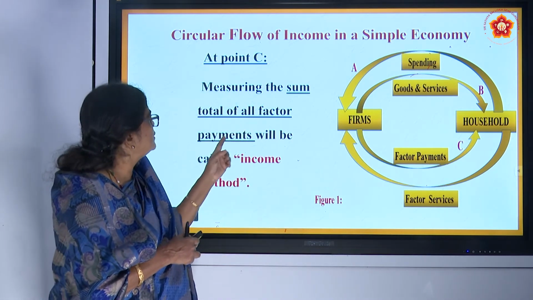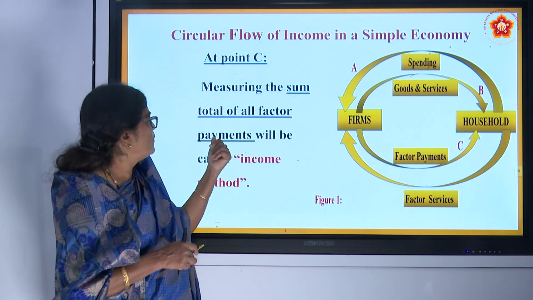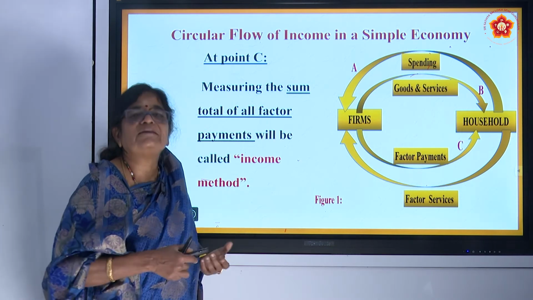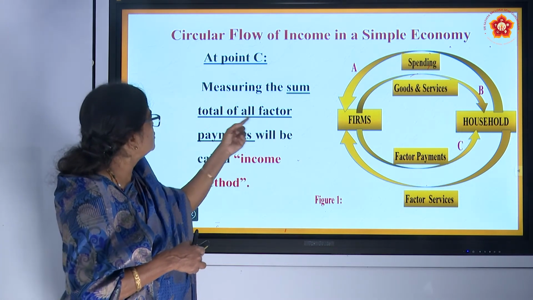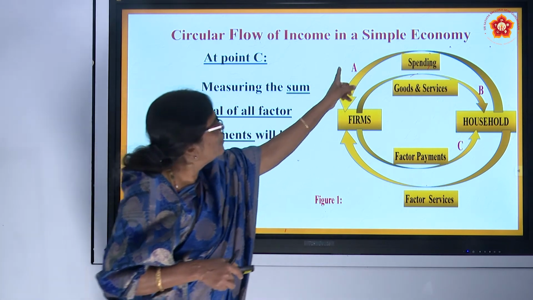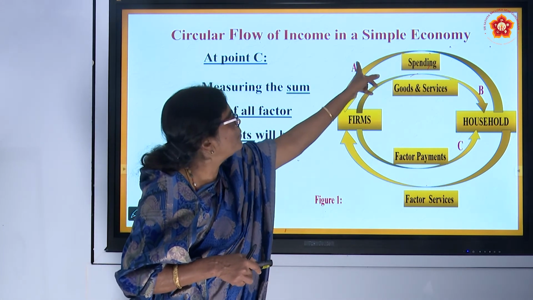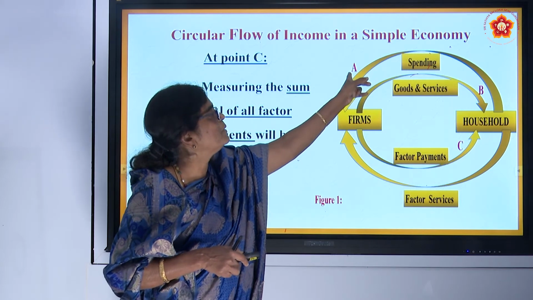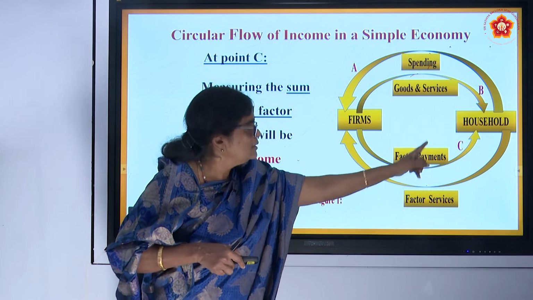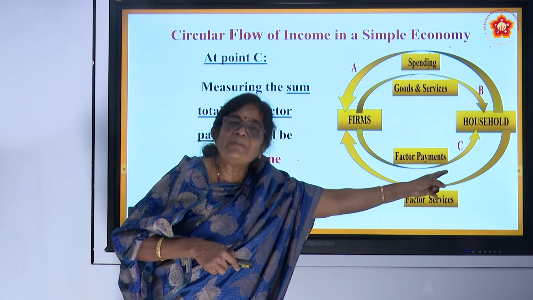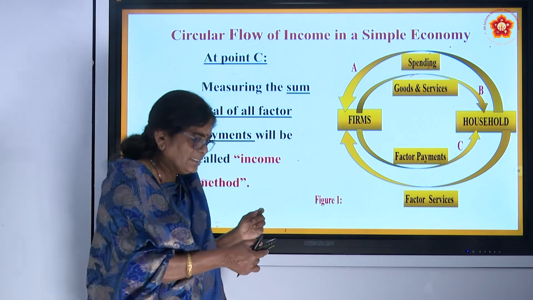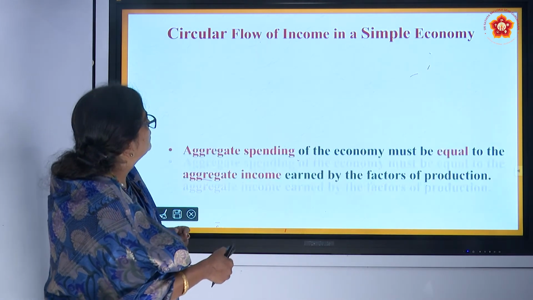Therefore, the aggregate sum total of factor payments will be called the income method. So these three points: A, the uppermost arrow, explains the expenditure method; B is the product method or value added method; C is called the income method of measuring national income. These individual methods we will discuss in detail in our next coming videos.